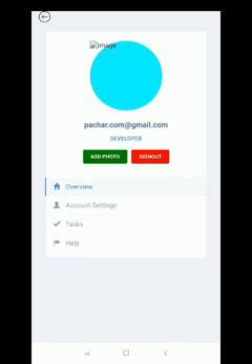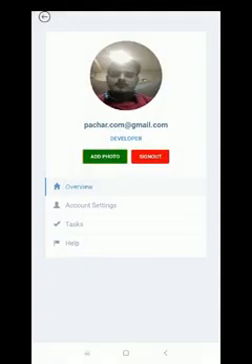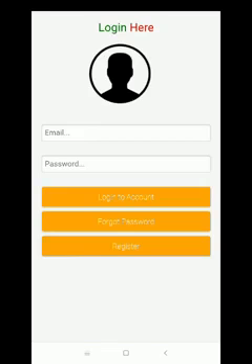Now you can also add a photo and create your profile by clicking on it. Yes, the profile is added into the system. The user can click on the red button labeled sign out to get out of the system. So I click on it to show you. You are out of the system by clicking the sign out button.